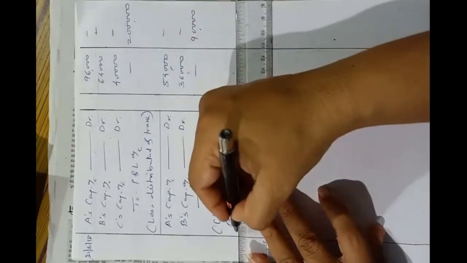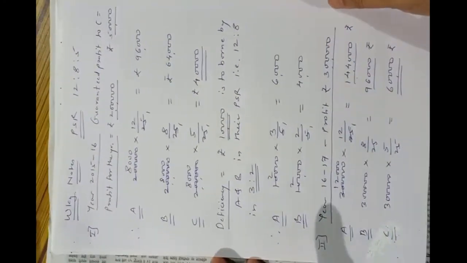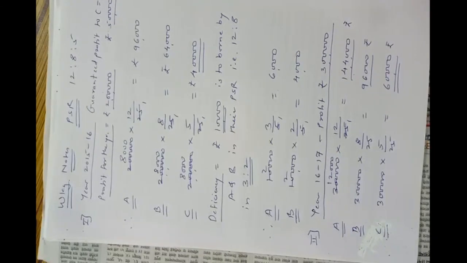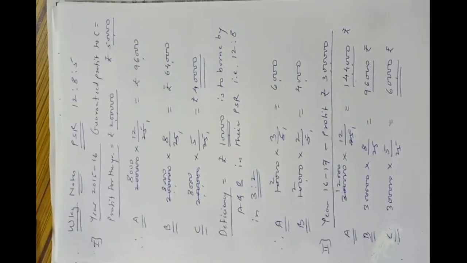In this way, in three conditions, we have calculated by making a working how much is the deficiency of the partner, and then we have passed the journal entries here. So solve this problem in your notebook, and if there is any doubt you can ask. Okay, that's all.